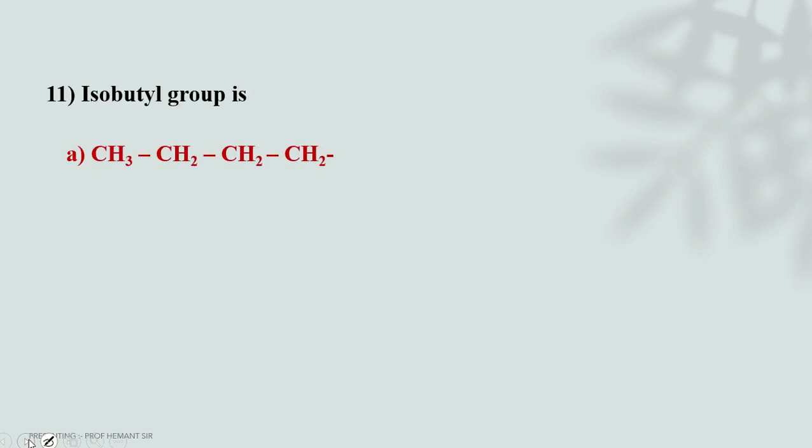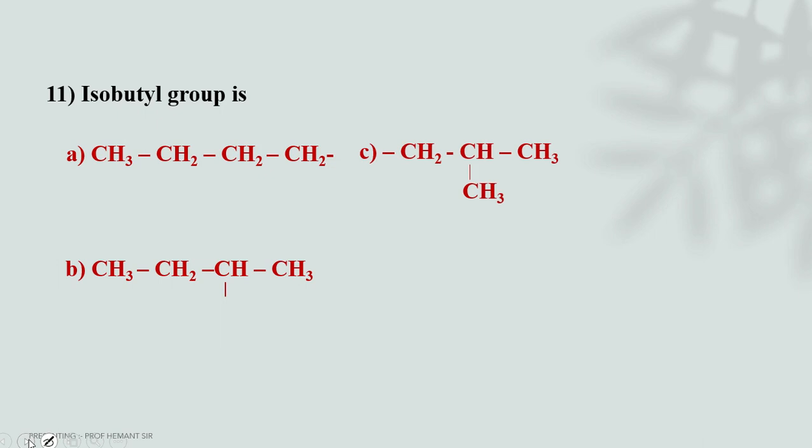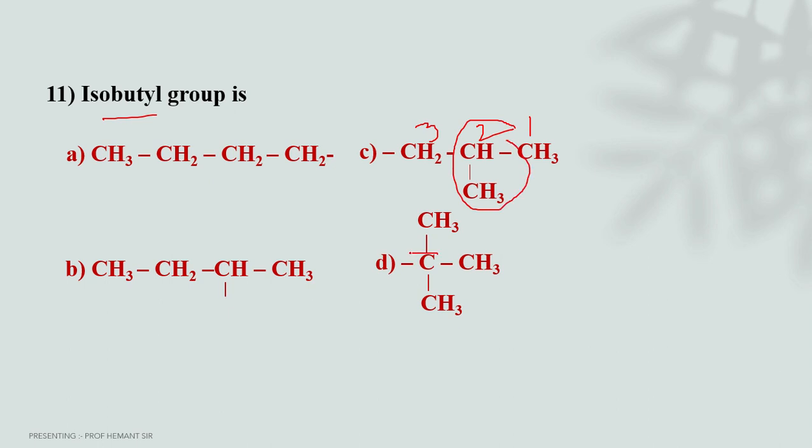Isobutyl group is. See, in this structure there are 4 carbon atoms. Every structure A, B, C has 4 carbon atoms. Okay, isobutyl means secondary butyl. 1, 2, 3. The second position has the methyl group, no problem. But what is isobutyl?